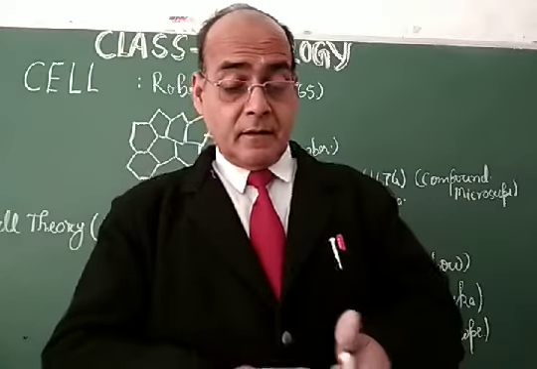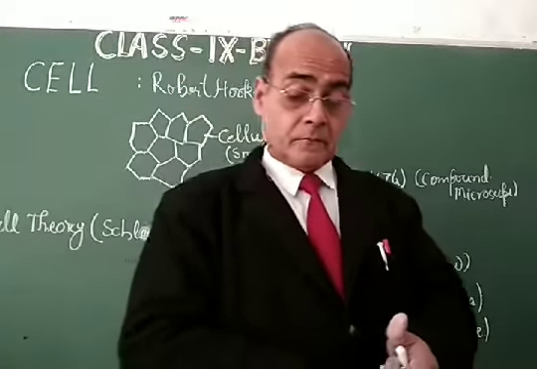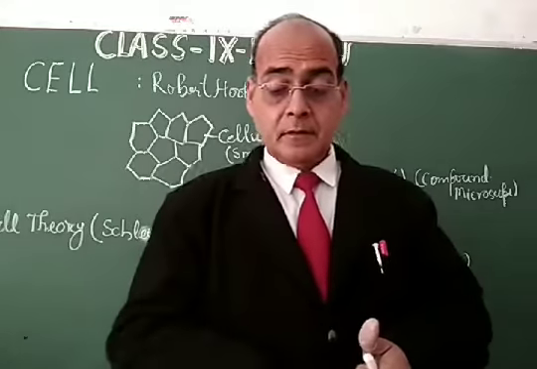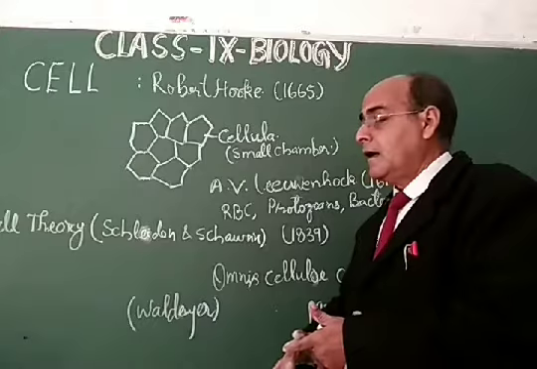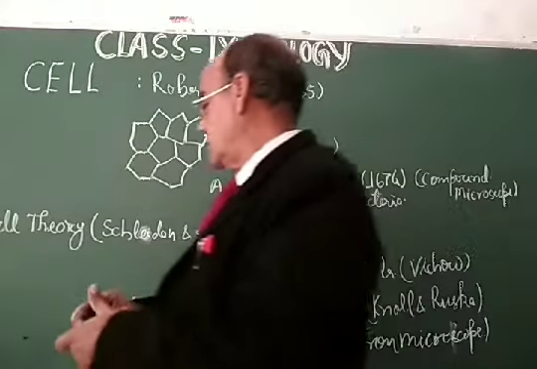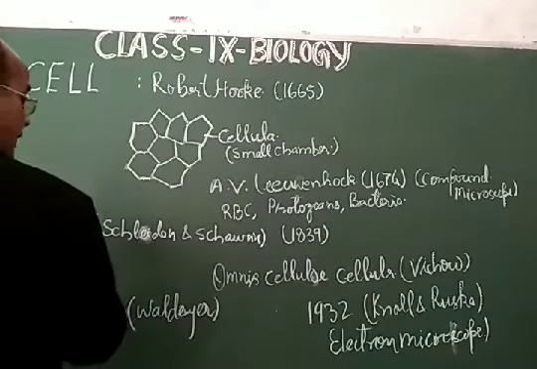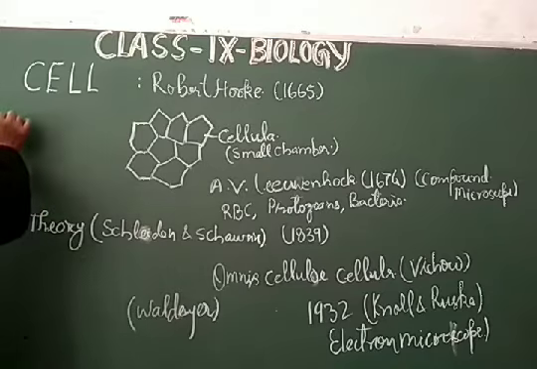These cells are of several types: prokaryotic cells and eukaryotic cells. So later on, the study was done about the prokaryotic cell.